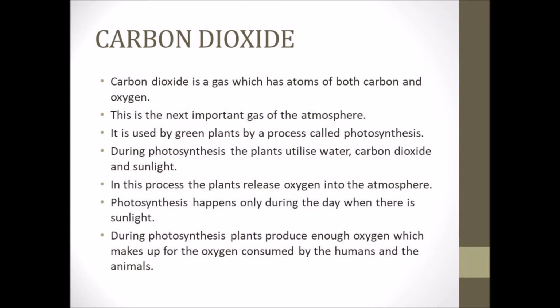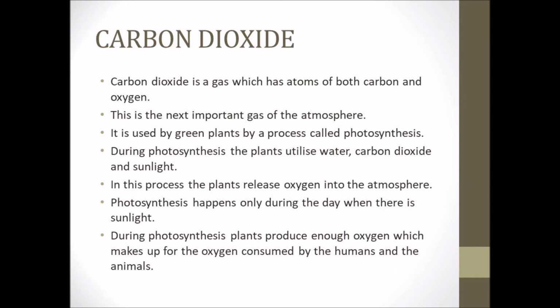During photosynthesis, the plants utilize water, carbon dioxide and sunlight. In this process, the plants release oxygen into the atmosphere. Photosynthesis happens only during the day when there is sunlight. During photosynthesis, plants produce enough oxygen which makes up for the oxygen consumed by the humans and animals.